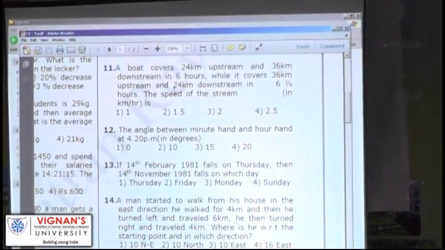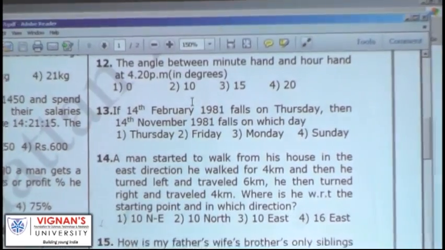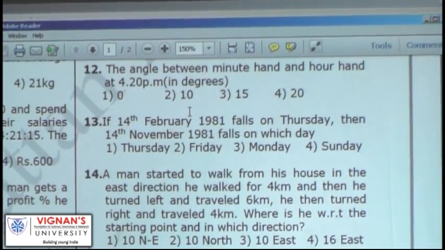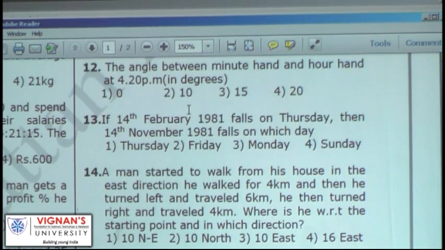Angle between the minutes hand and hours hand, and the time is 4:20. All of you know it, right? Theta equal to 11/2 m minus 30h, where m is minutes in the given time, h is hours in the given time.